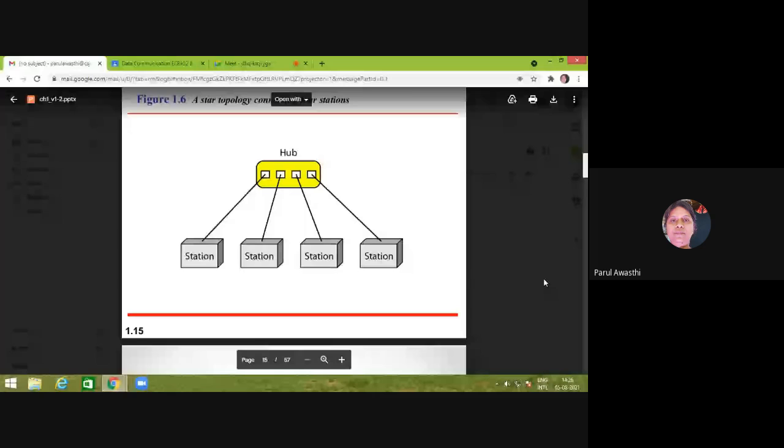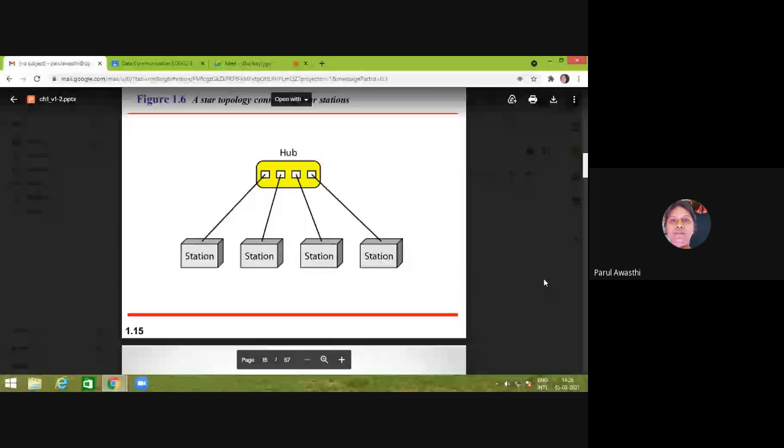That's why the hub is replaced by another device called a switch, then it is replaced by a gateway. So depending upon the speed and the number of transmission media, this special device is going to change. But previously, the device used for a star topology was called a hub.